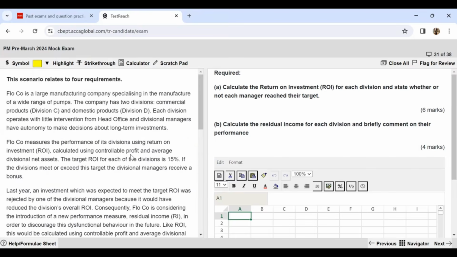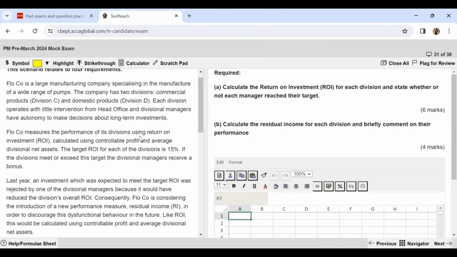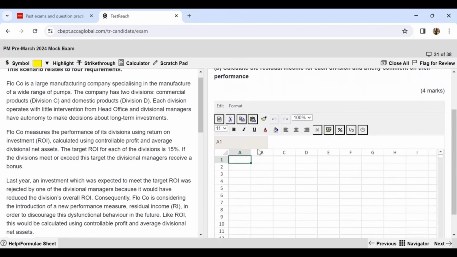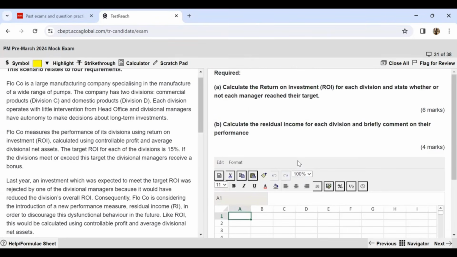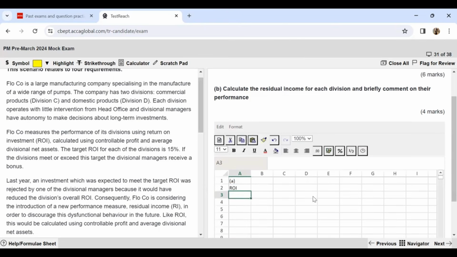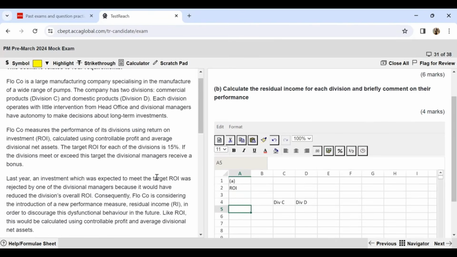Now let's read the scenario. Flow Company is a large manufacturing company specializing in the manufacture of a wide range of pumps. The company has 2 divisions, commercial products, division C, and domestic products, division D. So I can prepare a brief template for my solving also. This is part A where I am finding out the ROI. So basically, there are 2 divisions, division C and division D. I have briefly formatted some part of my answer.